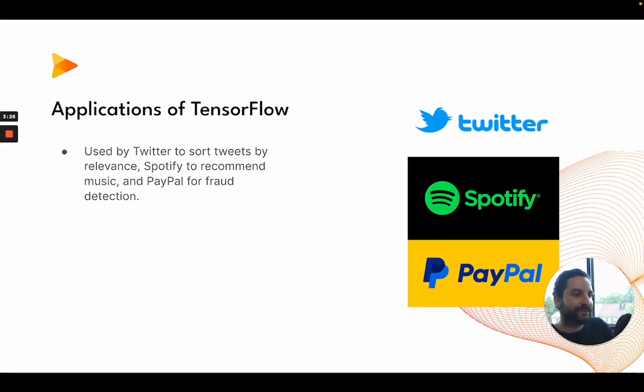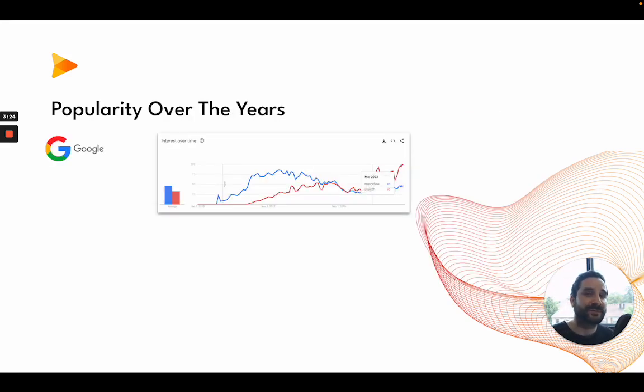And to further prove this point, we can also look at data from Google Trends, for example. At the beginning, when these were launched in 2015, we see that TensorFlow, denoted by the blue line, was actually more popular. It quickly gained traction. But if we go to current date, we actually see that the red line, PyTorch, has become more popular. So we could maybe even see that this academia versus industry line will be kind of erased.